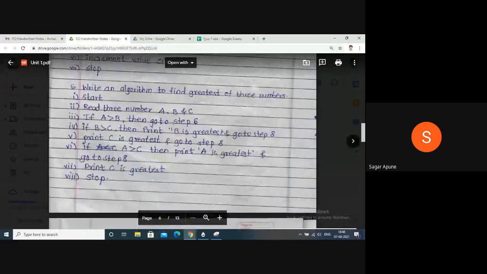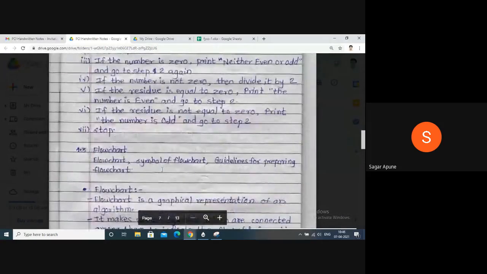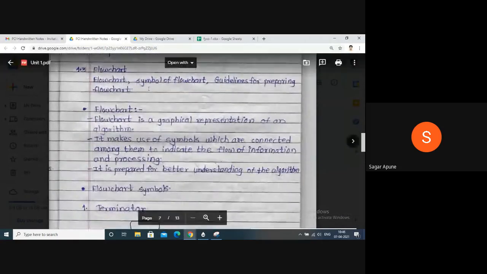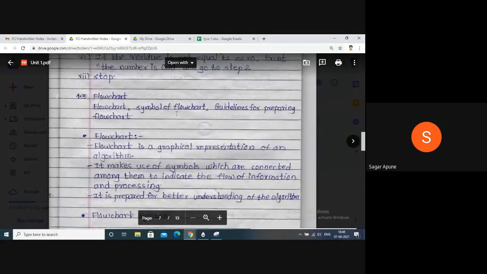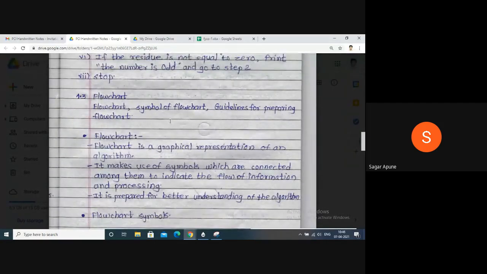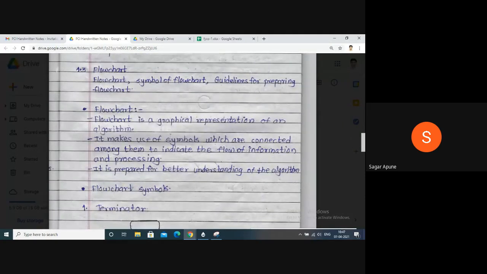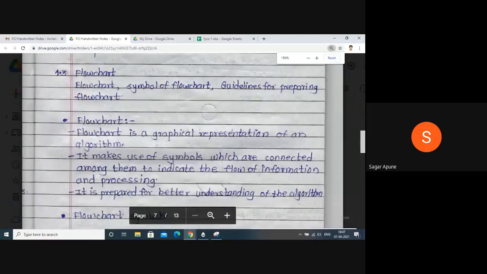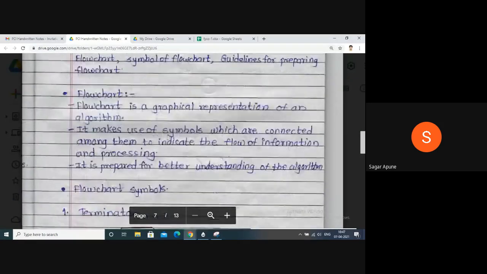Now next is flowchart. The symbols of a flowchart and guidelines for preparing a flowchart. Flowchart means you can represent your algorithm in graphical representation. You have to develop your algorithm first, and then you can represent it in different symbols.